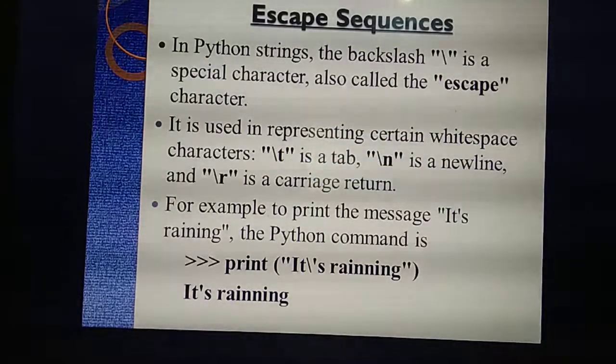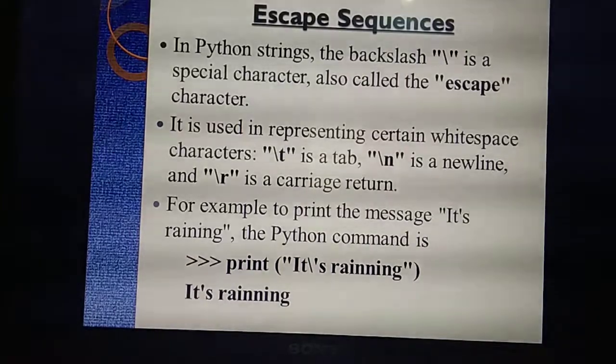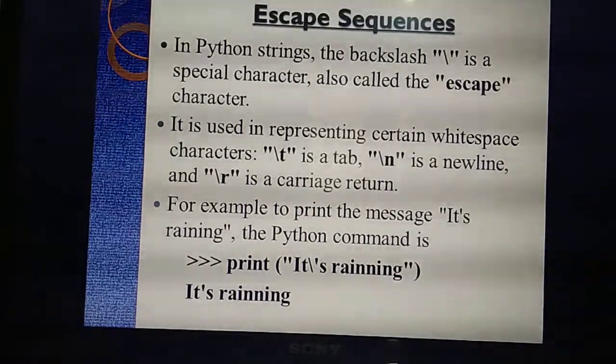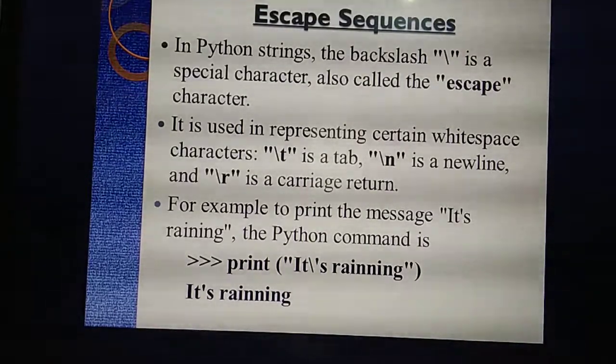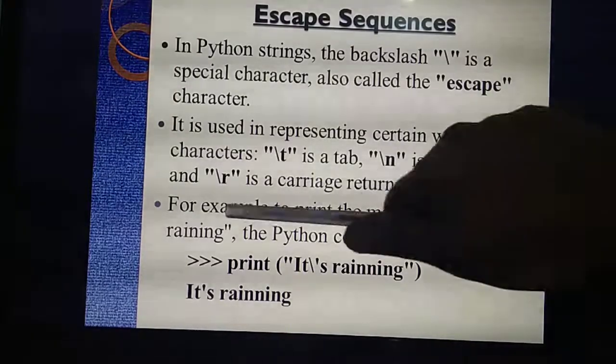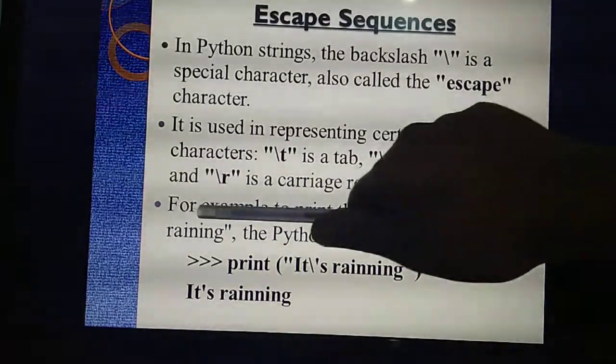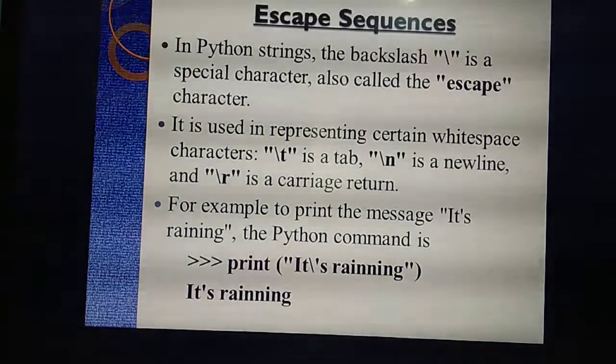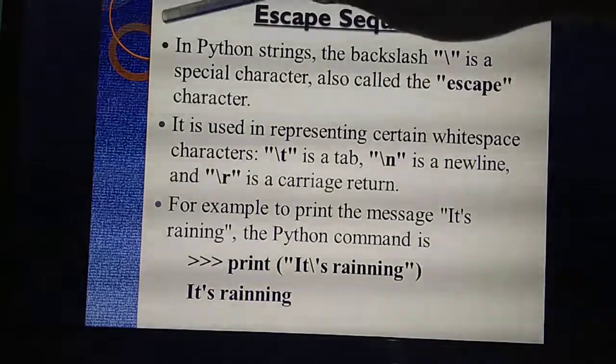Backslash T means tab. In the keyboard, you know the tab. What's the use of tab? If you press the space button, it gives one space in between two characters. But if you press the tab, it gives a larger space.